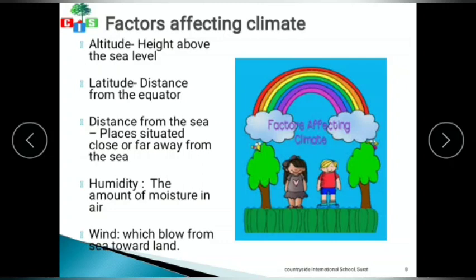I hope that through this video you understand the basic difference between weather and climate, and you understand what the factors are which affect the climate. Now in my next video we will discuss all these factors in detail.